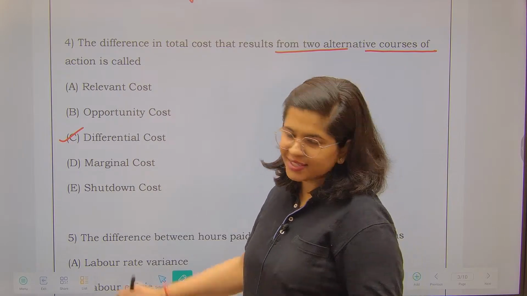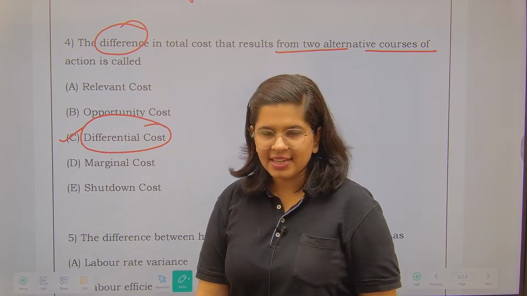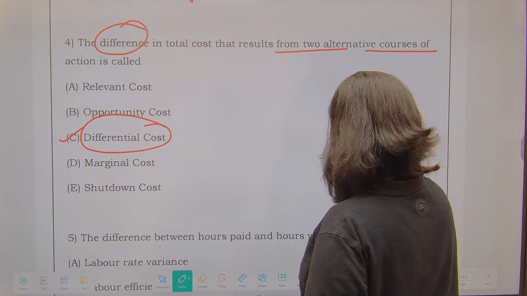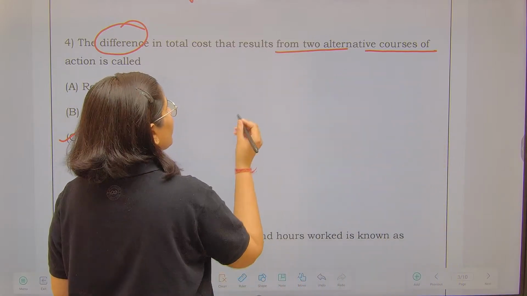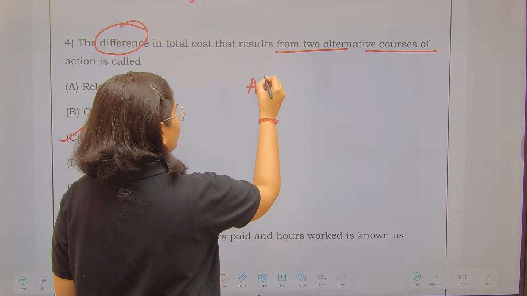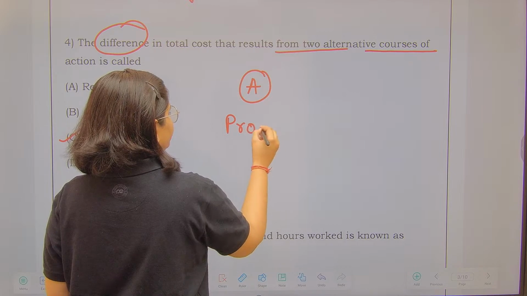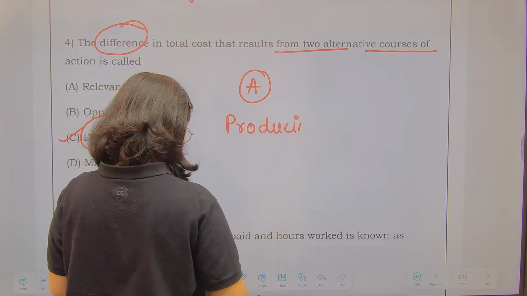Fine. Now please don't go for difference, go for differential. I'll tell you an example. Suppose right now you are making a product in your factory. Or let's take it vice versa.